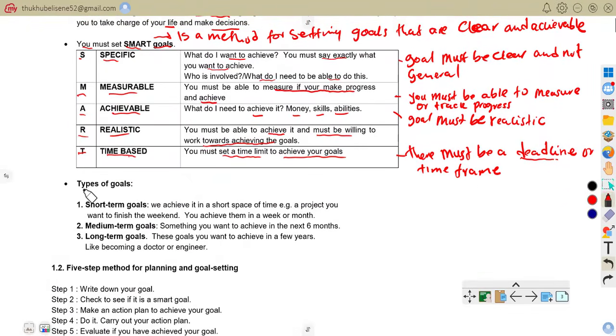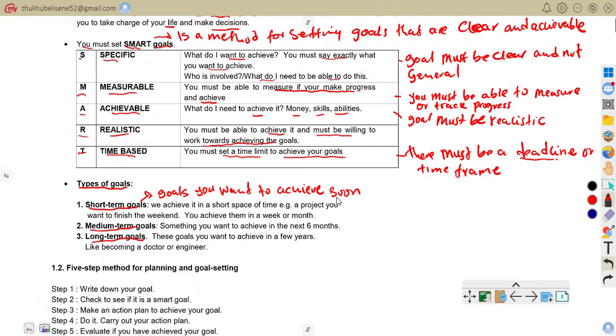Now we move on to types of goals. We have short-term goals, medium-term goals, as well as long-term goals. With short-term goals, we're talking about goals you want to achieve soon, like in days, weeks, or months.